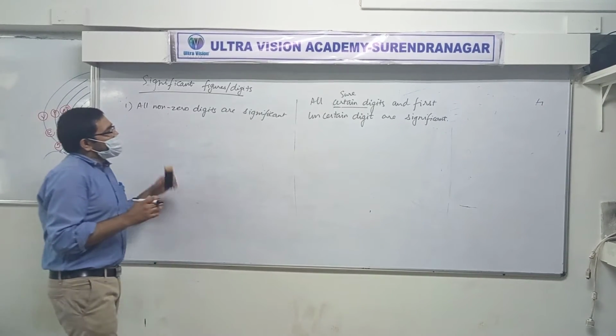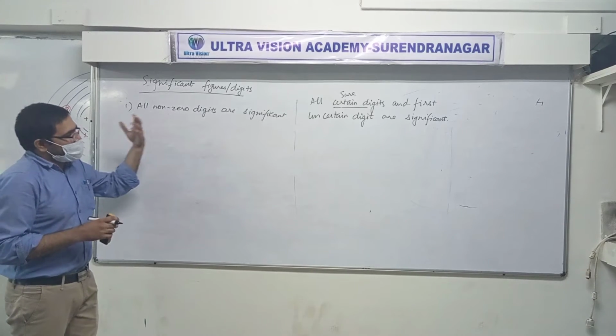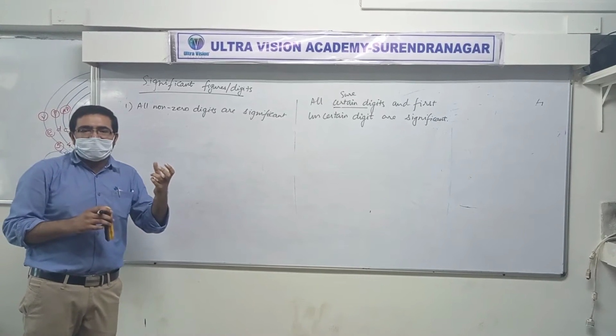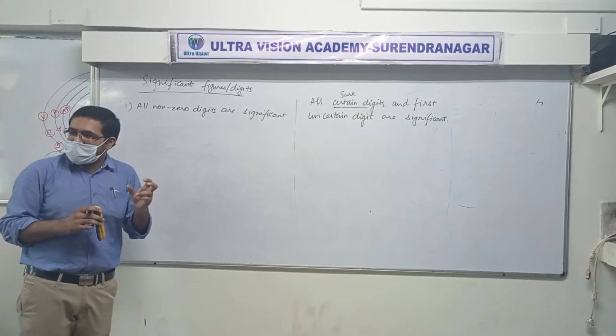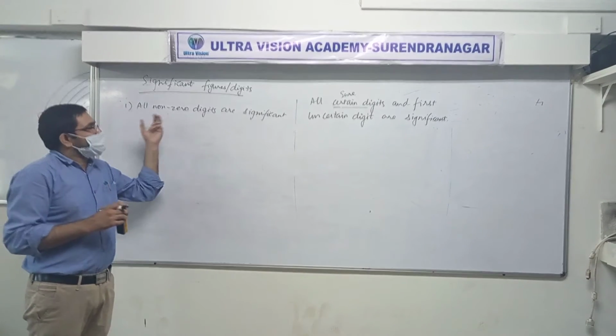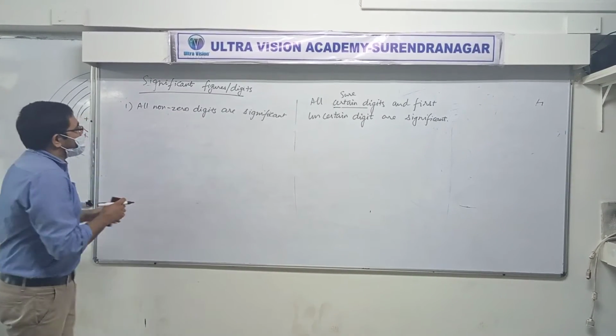Well, so I am saying that whenever someone writes a measurement or report, the technical word is reports, a measurement, you should follow these rules. So what are these rules?